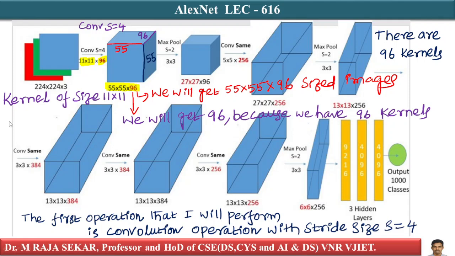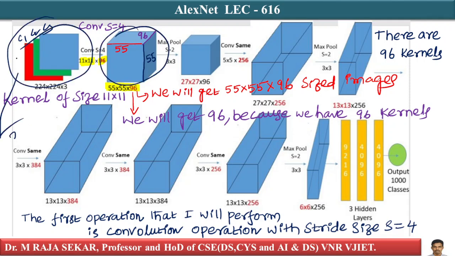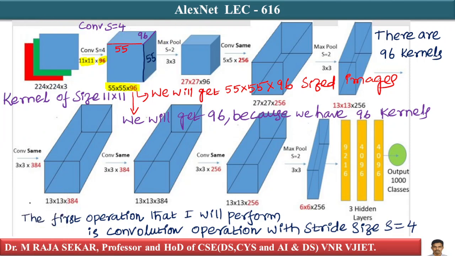Just like here you have 3 channels, channel 1, channel 2, channel 3, in a similar manner, how many channels do you have here? You have 96 channels. You can think of this as having 96 channels.